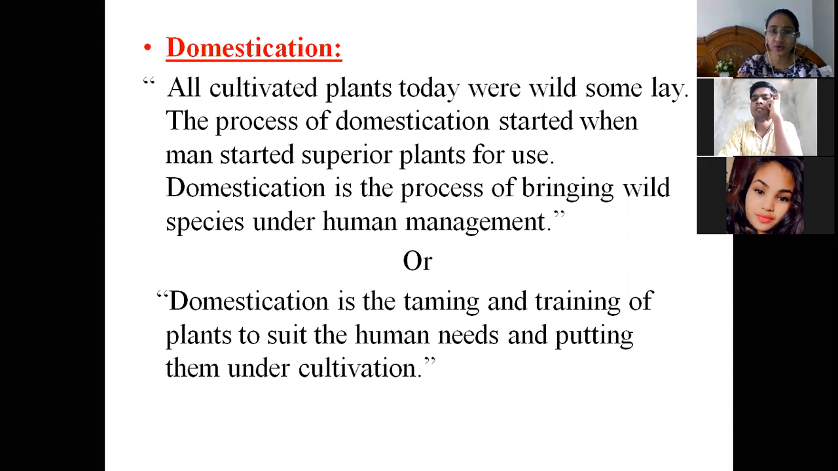Or we can say it is the taming or training of plants to suit human needs and putting them under cultivation. Whatever our needs were, according to that the humans started cultivating the plants. In another way we can say that after domestication the propagation of plants started depending on humans, because humans have started cultivating them.